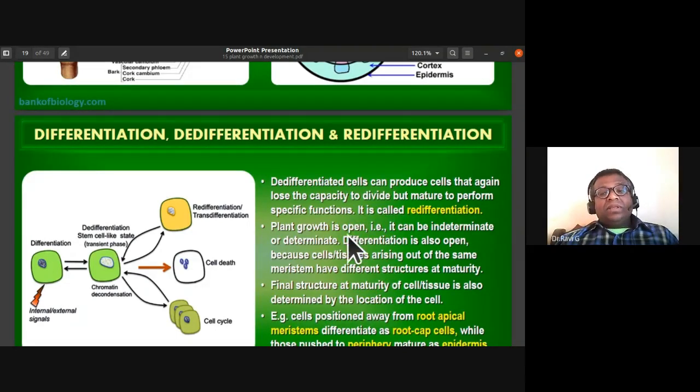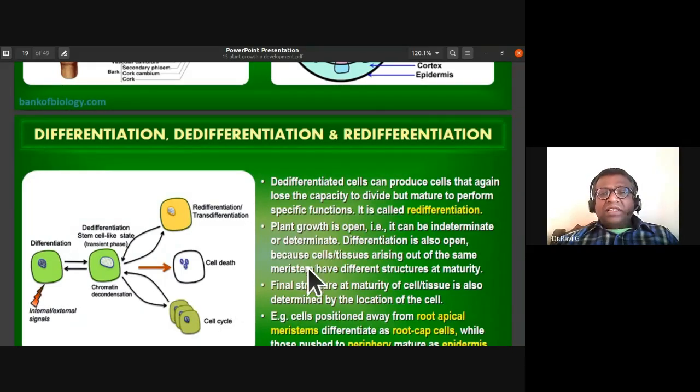So plant growth is open, that is, it can be indeterminate or determinate. Differentiation is also open because cells or tissues arising out of the same meristem have different structures at maturity. Some of them might form parenchyma cells, some might form the sieve tube, some might form the root cells.